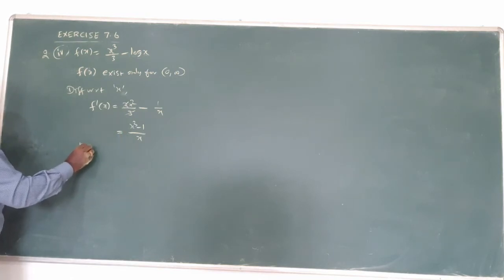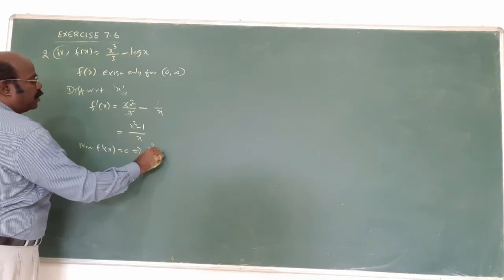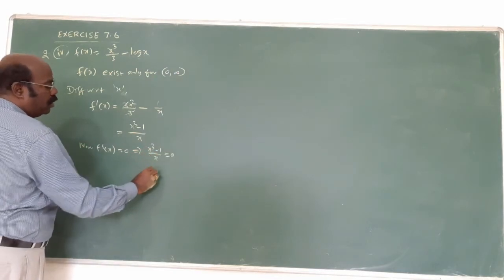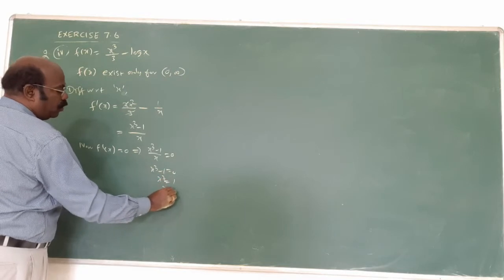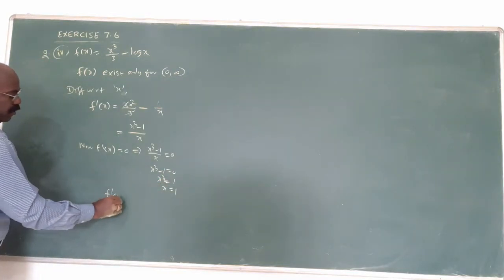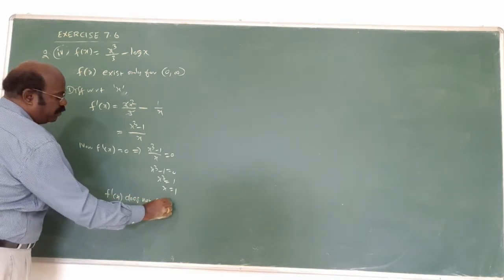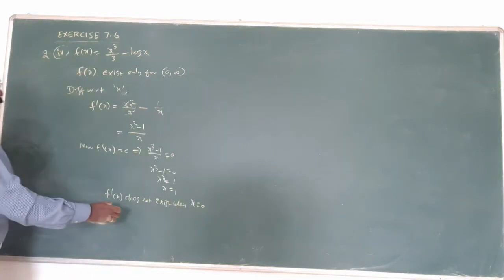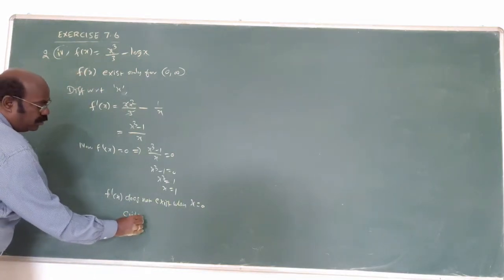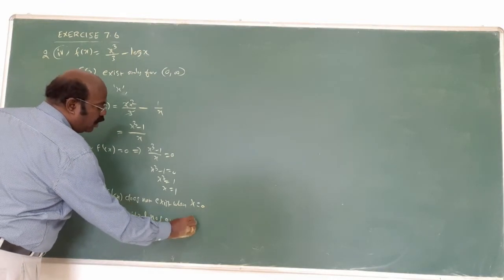Now f dash of x equal to 0 implies x cube minus 1 equal to 0. So x cube is 1, and x equals 1. And f dash of x does not exist when x equals 0. Therefore, the critical numbers are x equals 0 and x equals 1.